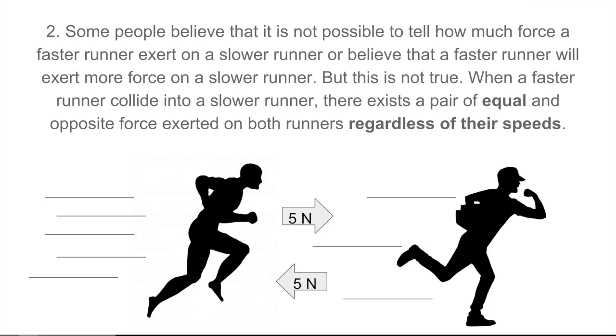The second misconception is, some people believe that it is not possible to tell how much force a faster runner will exert on a slower runner, or believe that a faster runner will exert more force on a slower runner. But this is not true. When a faster runner collides into a slower runner, there exists a pair of equal and opposite forces exerted on both runners regardless of their speed. So if, say, the man on the left exerts an incoming force of 5 newtons on the slower runner, the slower runner will also exert an equal and opposite force of 5 newtons on the faster runner.